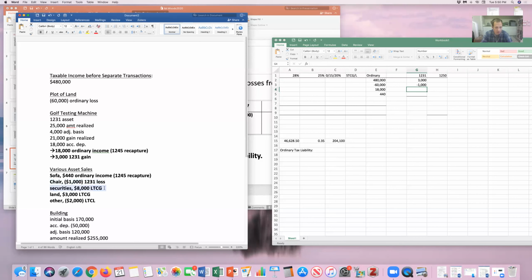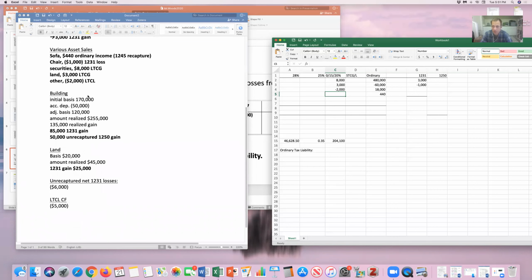My securities were an $8,000 long-term capital gain. My land, my investment land, was a $3,000 long-term capital gain. And my other investments gave me a $2,000 long-term capital loss.